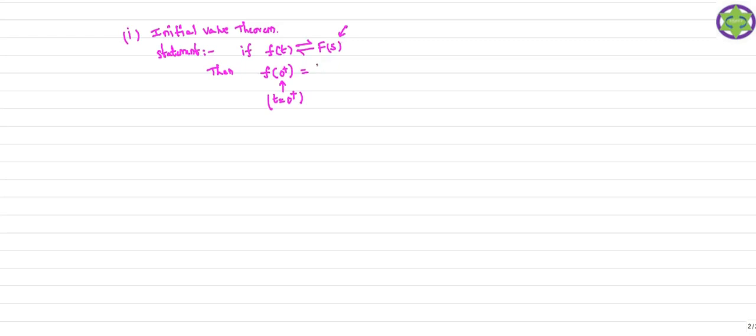In this way we are going to calculate the initial value of the signal: limit s tends to infinity of s into F of s. This is the statement of the initial value theorem.